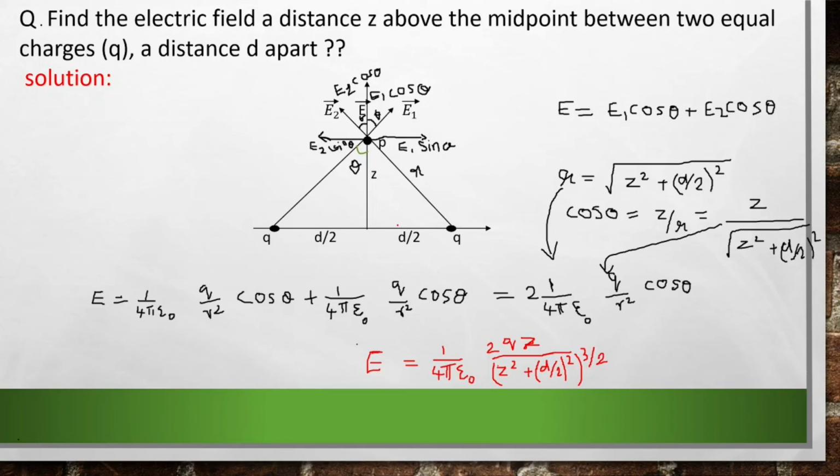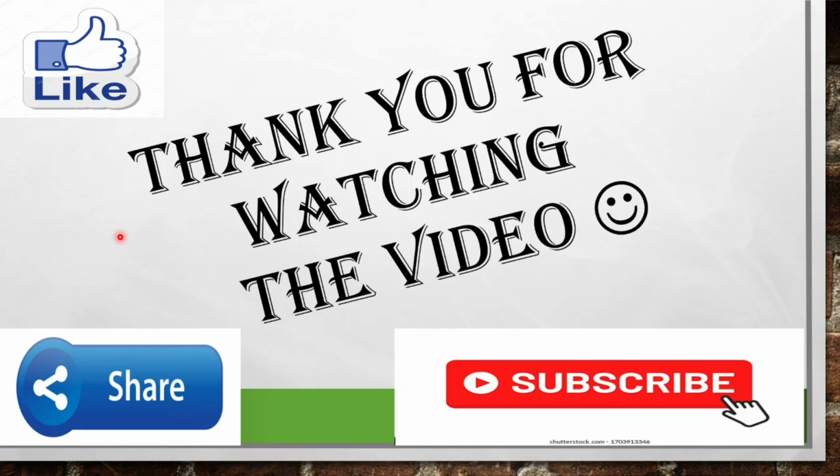I think this problem was an easy question, right? We just found the components. The only difficult part, I think, is to find these components. After that you can just substitute all the values in the equation and you will get the final answer. This is a really important question, so try it out yourself and tell me in the comment box how you faced this question. So that's all for today.